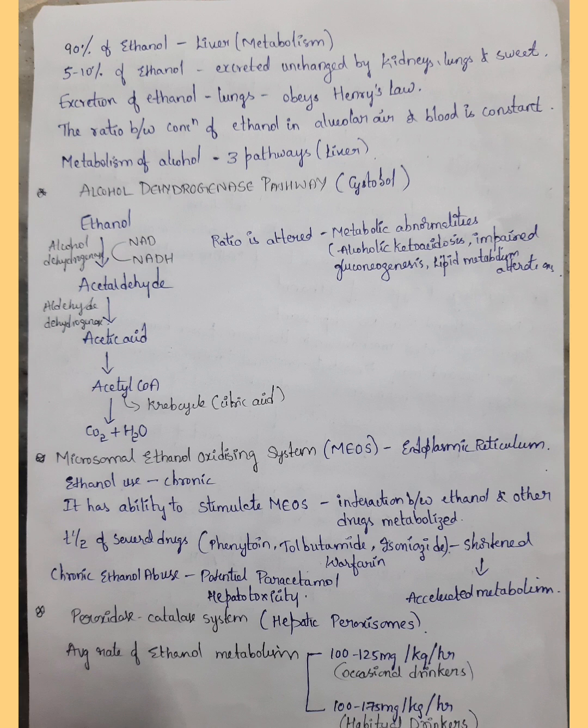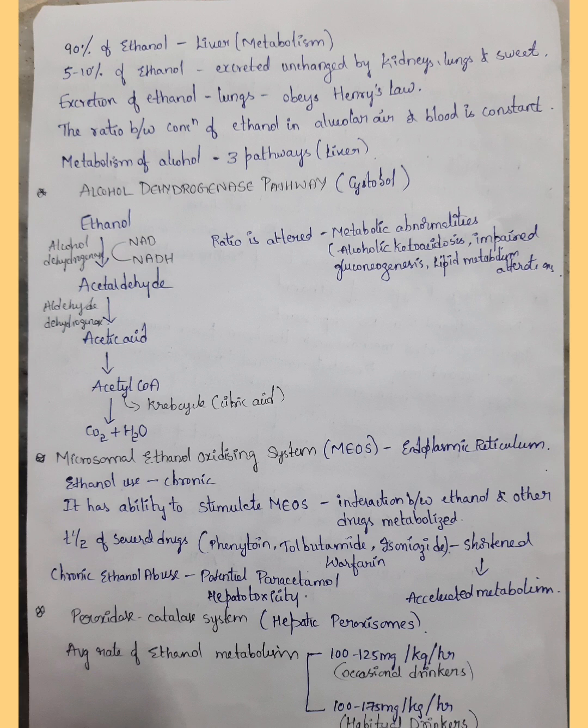The microsomal ethanol oxidizing system takes place in the endoplasmic reticulum. It occurs when ethanol use is chronic, as chronic use stimulates the microsomal ethanol oxidizing system. This leads to interaction between ethanol and other drugs that are metabolized through this system. Because of this, the half-life of several drugs like phenytoin, tolbutamide, isoniazid and warfarin gets shortened because of accelerated metabolism. So chronic ethanol abuse is a potential reason for paracetamol hepatotoxicity. The peroxidase catalase system takes place in the hepatic peroxisomes.